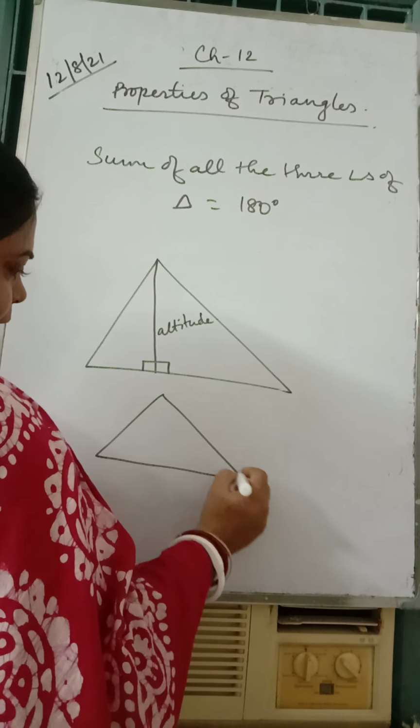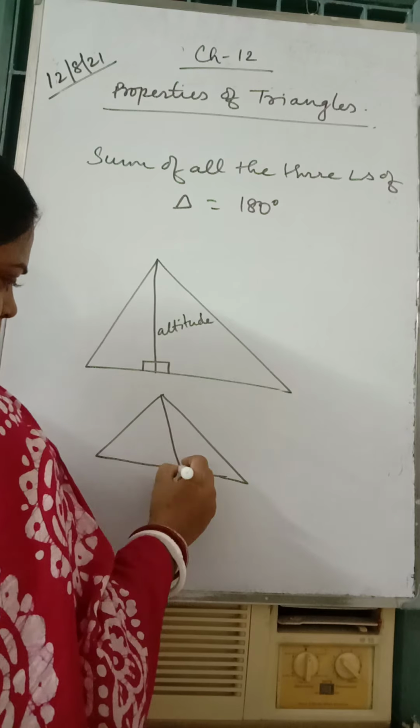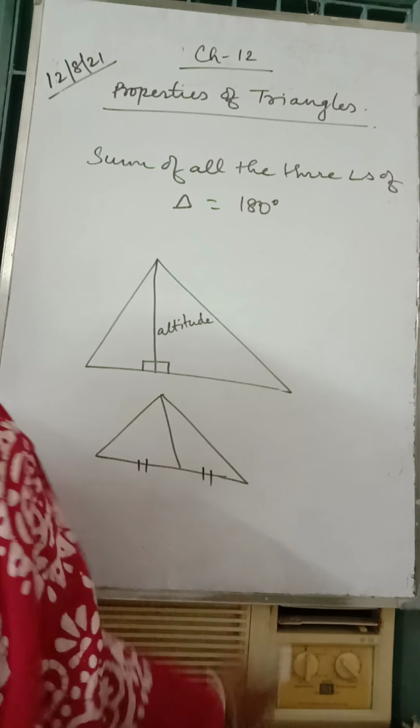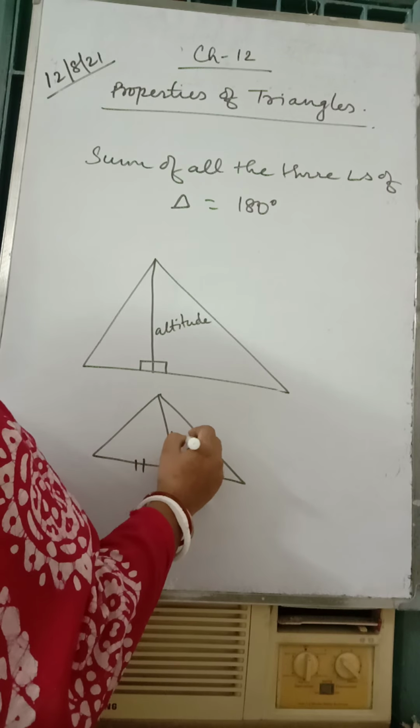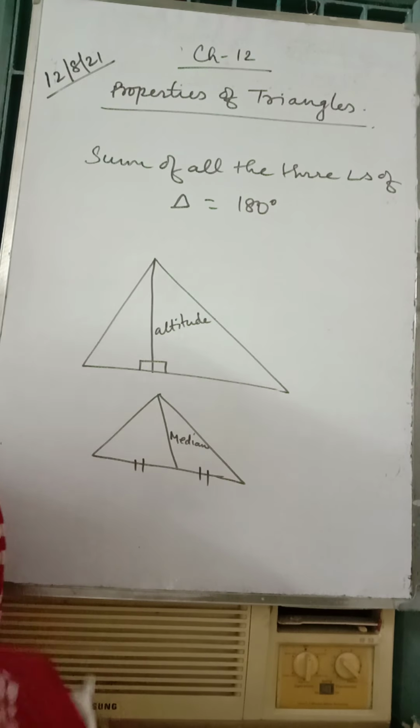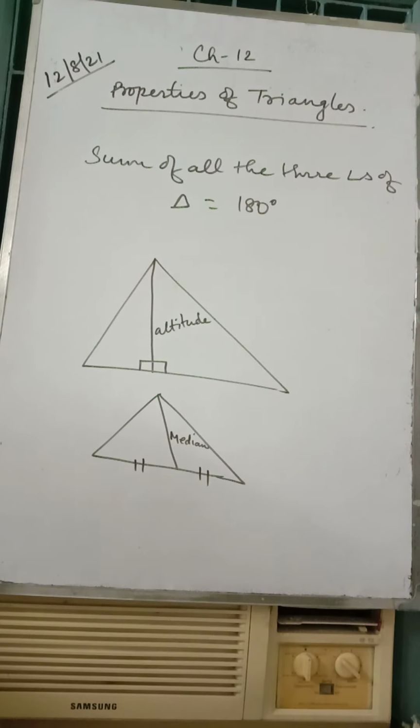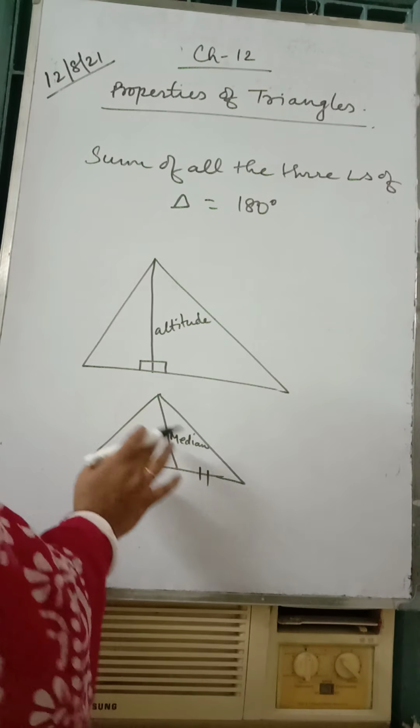Now this is a triangle, a line bisecting this base into 2 halves, then this is known as median.